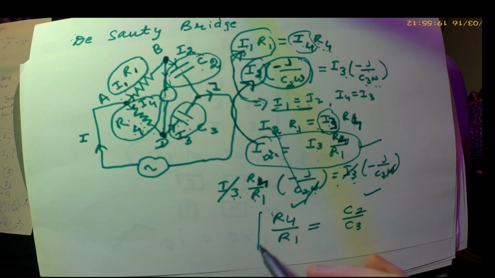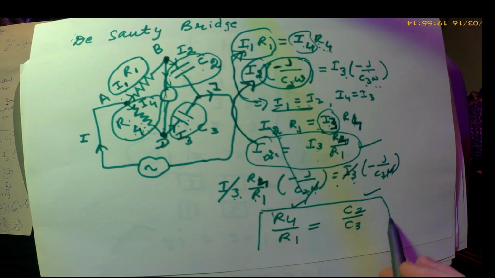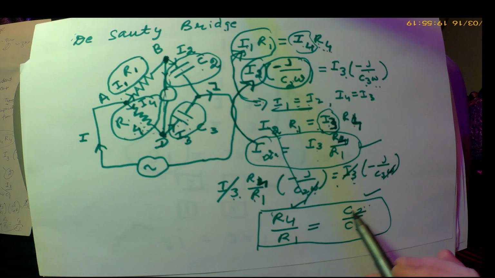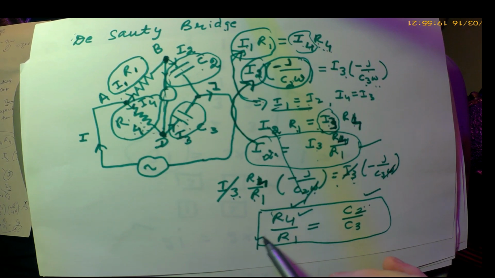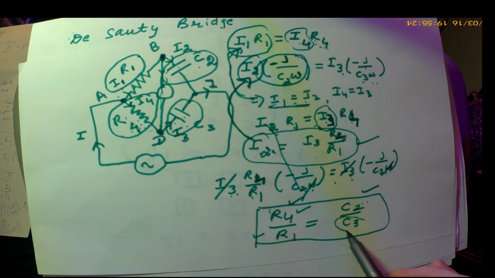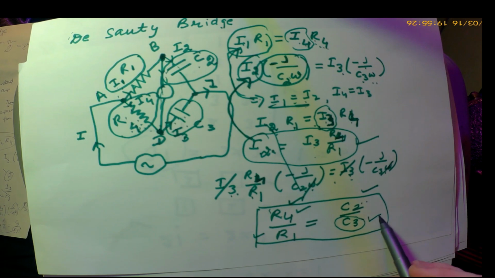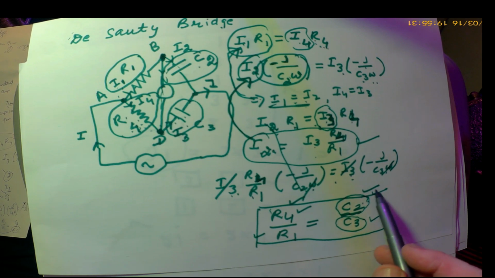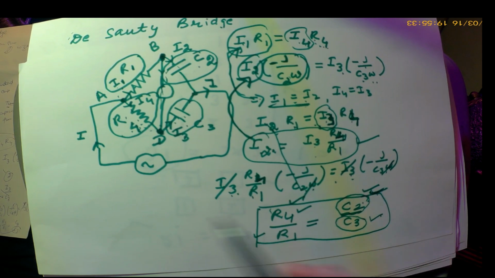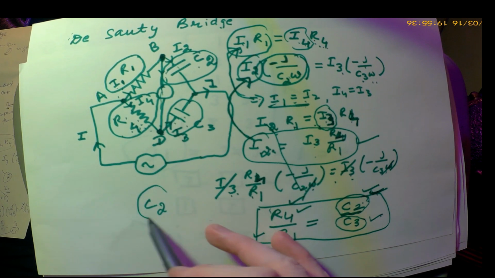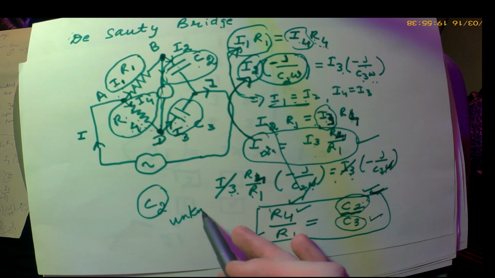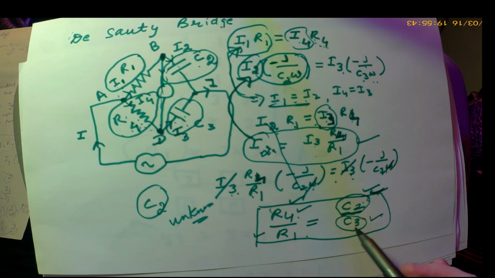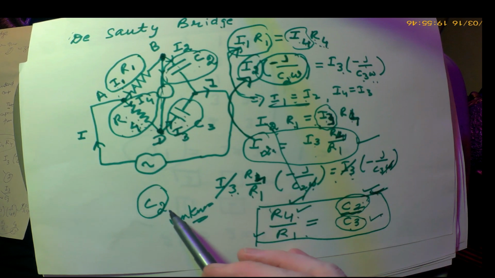So this is a standard relation, and you can use it for finding the unknown value of a capacitor if you know the two resistors and one capacitance. Suppose C2 is unknown, this is the unknown capacitor, then because you have R1, R4, C3, you can find it easily.